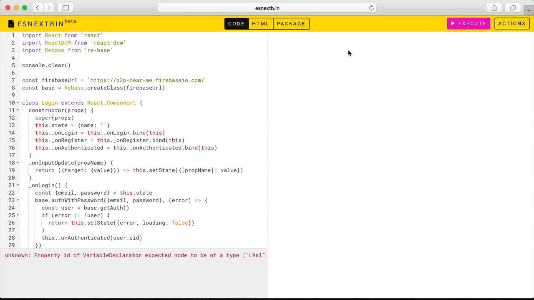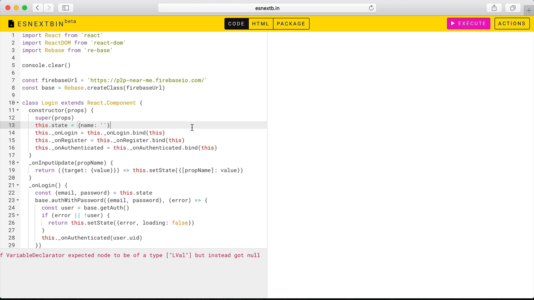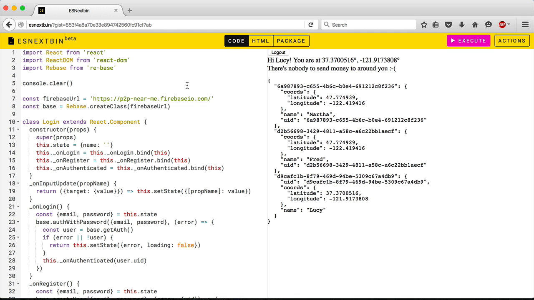We'll execute this guy, and it'll run. Oh, I'm not sure what that even means. Property ID of variable declared or expected node to be of type lval, but instead got null. Well, dang, some parser error of some kind. I am sad for you, Safari. Well, anyway, I promise that Lucy would have friends.